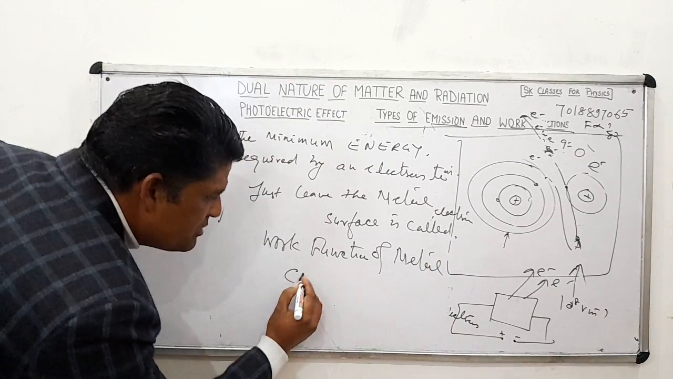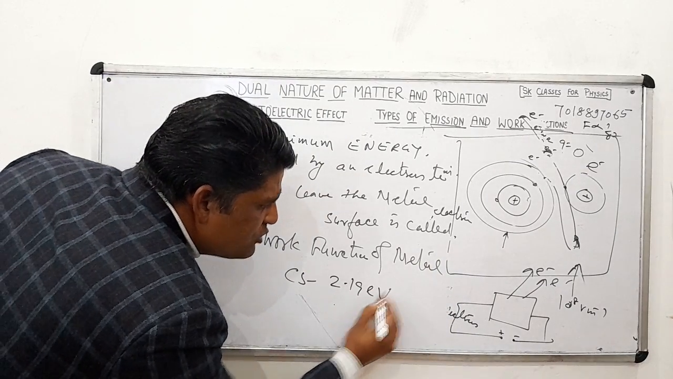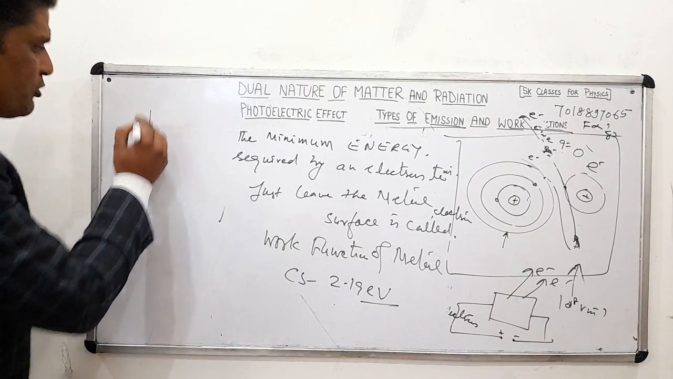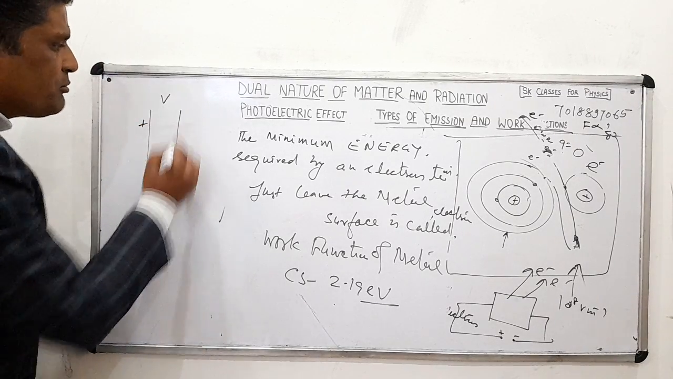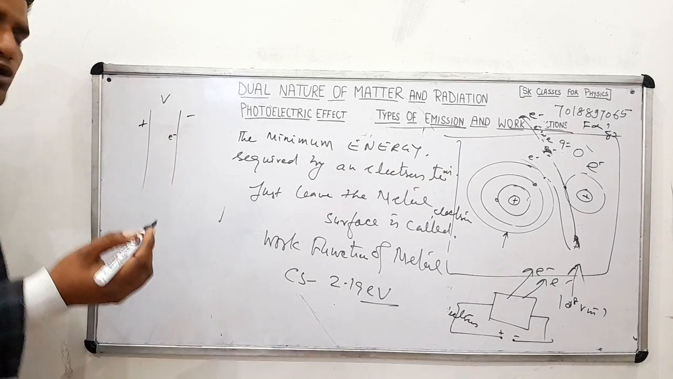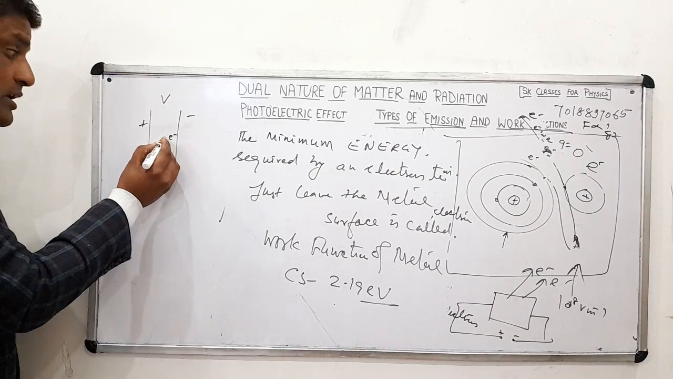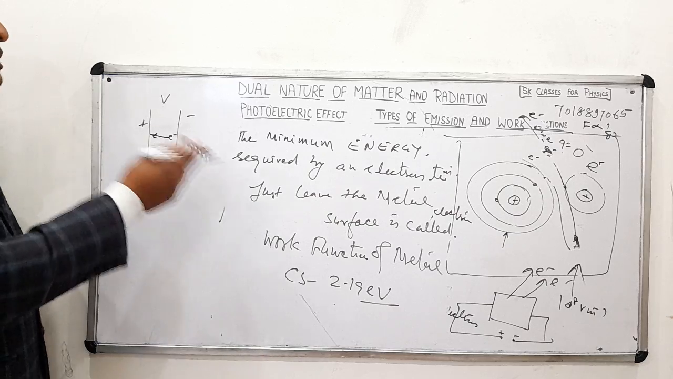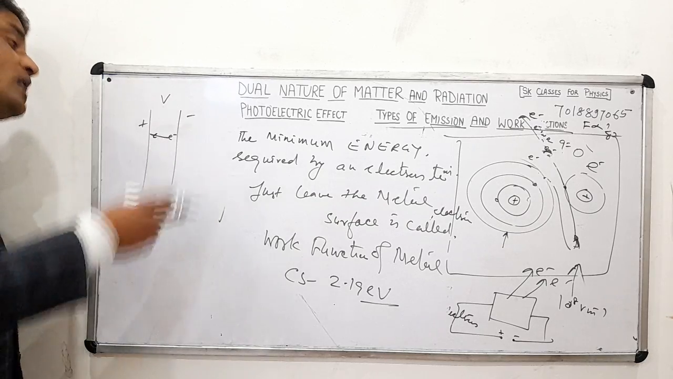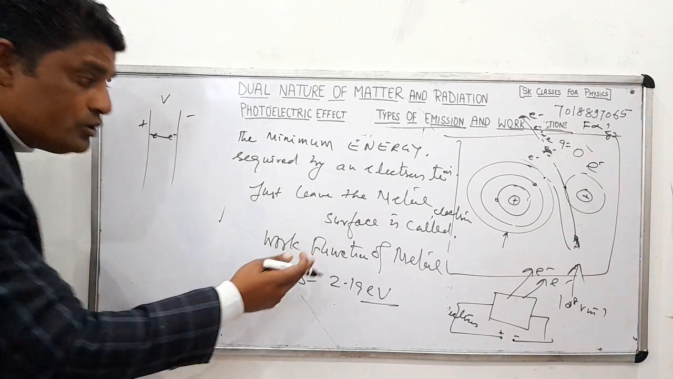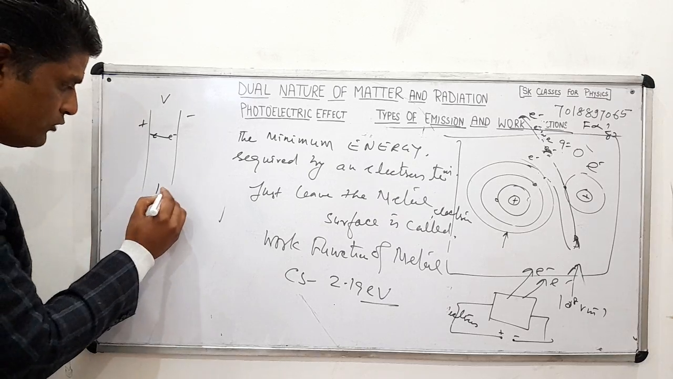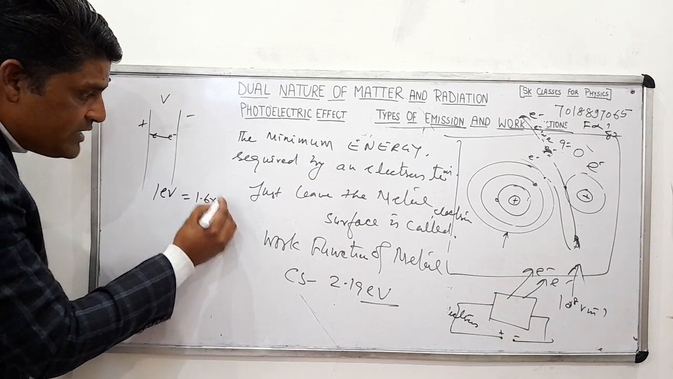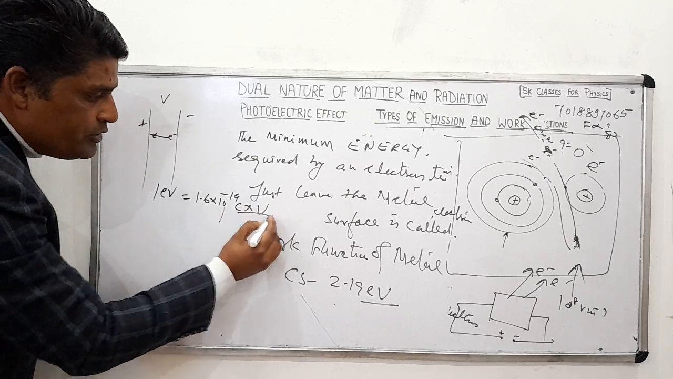Suppose cesium's work function is 2.1 electron volt. You know electron volt. What is electron volt? Suppose I have applied a potential V and I have an electron. The electron will acquire kinetic energy. It will move toward the positive charge, meaning it will acquire some kinetic energy. The kinetic energy acquired by the electron while moving through a potential of 1 volt is equal to 1 electron volt. 1 electron volt means 1.6 times 10 power minus 19 coulomb into volt. Coulomb into volt is called joule.